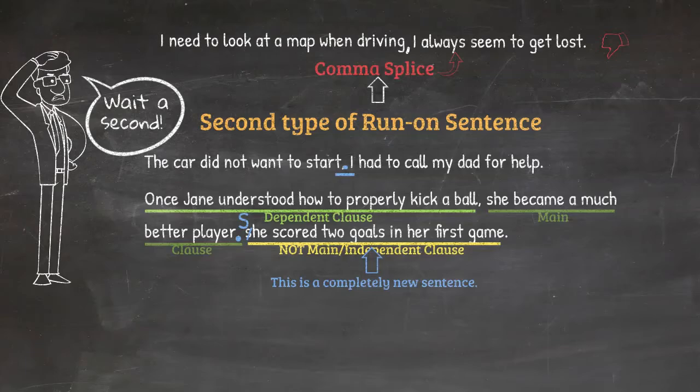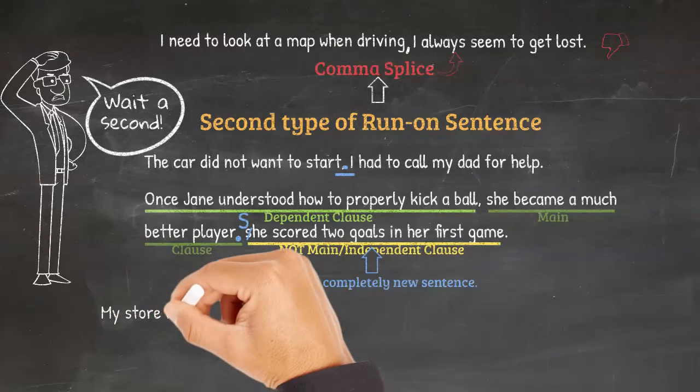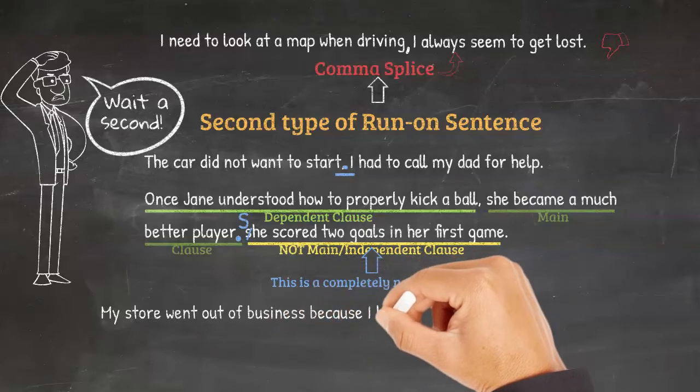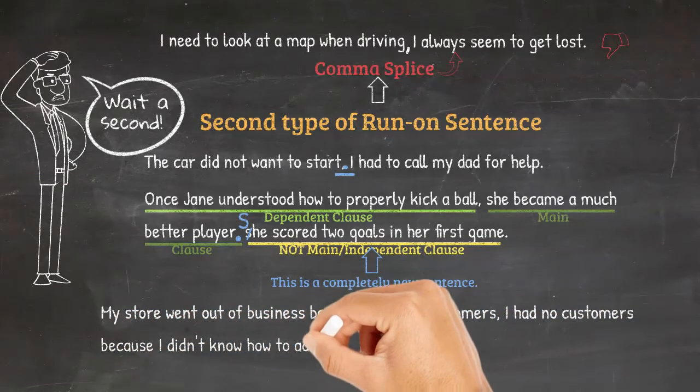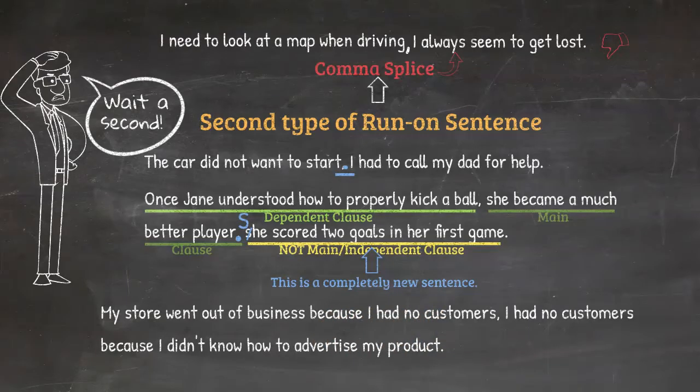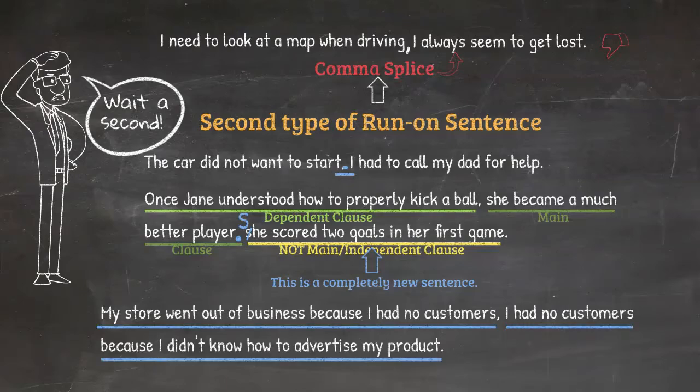Let's look at another one real quick. My store went out of business because I had no customers. I had no customers because I didn't know how to advertise my product. Here we have two complex sentences next to each other. Here is the first one, and here is the second one.